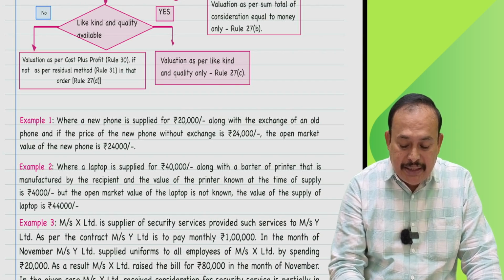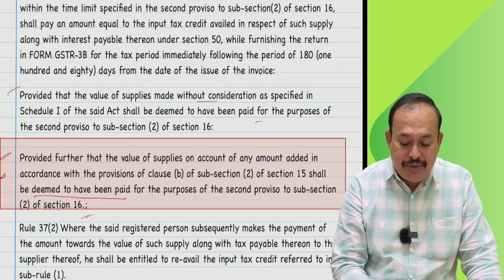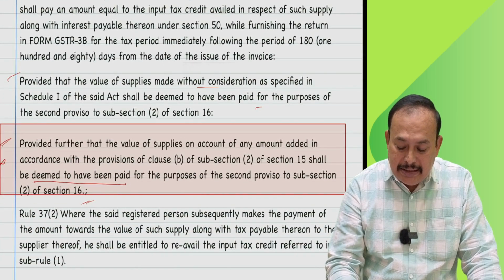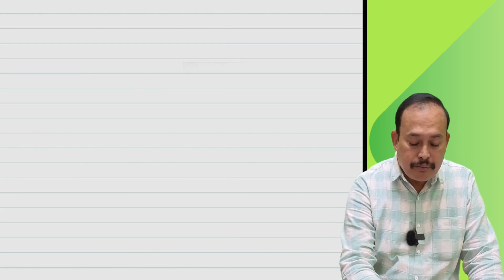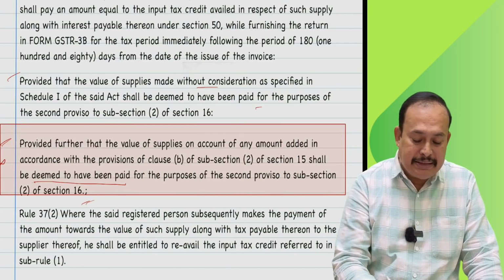In the given case, I am bringing to your notice the amended provision, as follows.